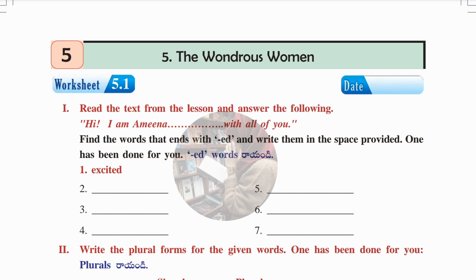So, in this class, we are going to discuss the 5th class English workbook answers of the 5th unit. The title is The Wondrous Woman. Let's see the answers.